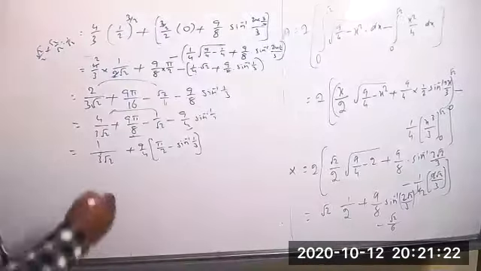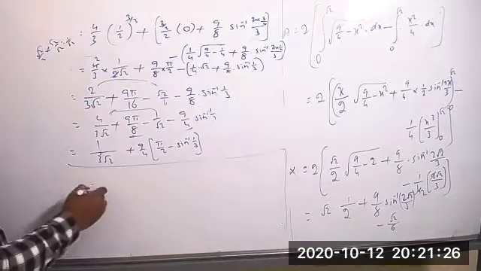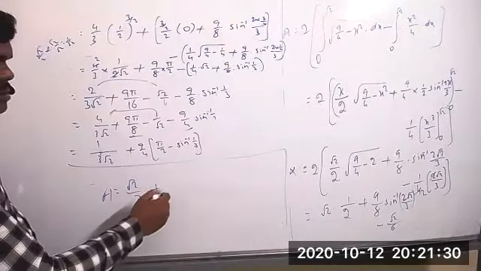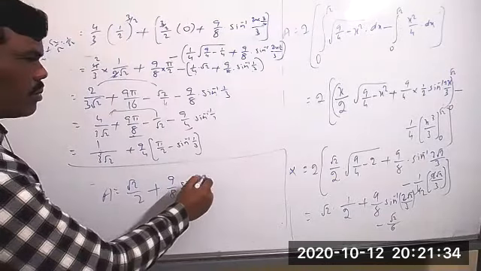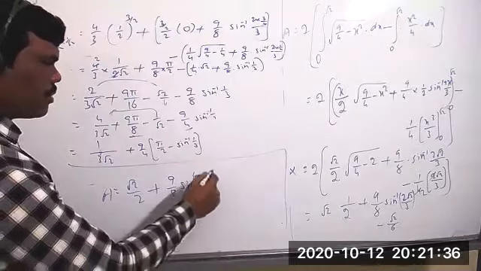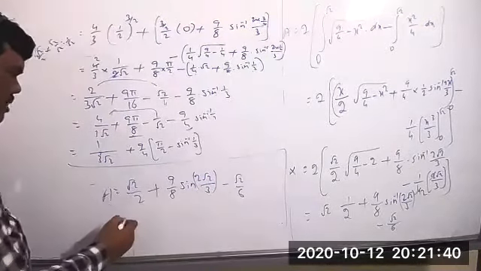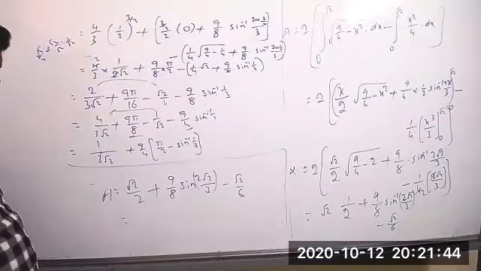I simplify here only. So the area is equal to root 2 by 2 plus 9 by 8 into sine inverse of 2 root 2 by 3, minus root 2 by 6. And these two you can take LCM, otherwise you can first rationalize.